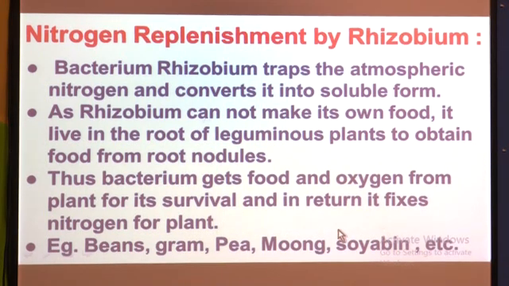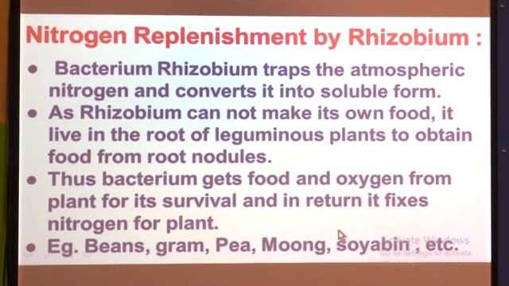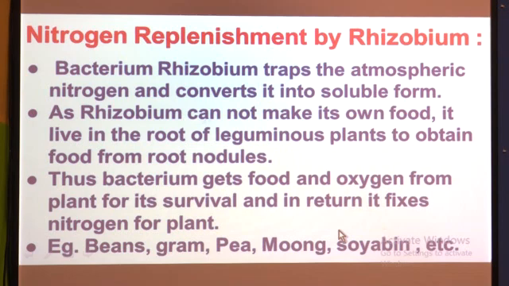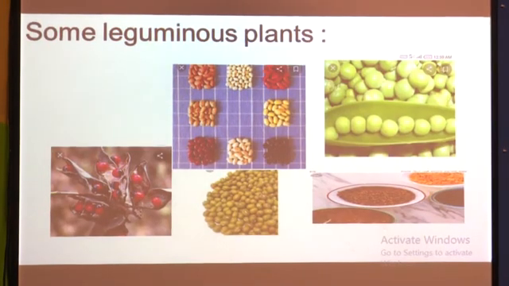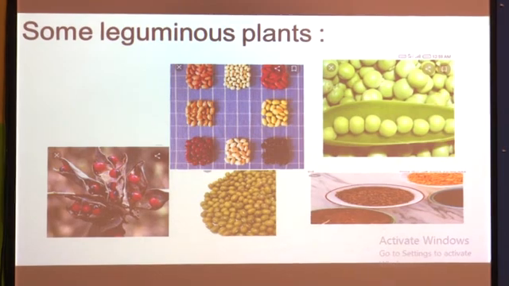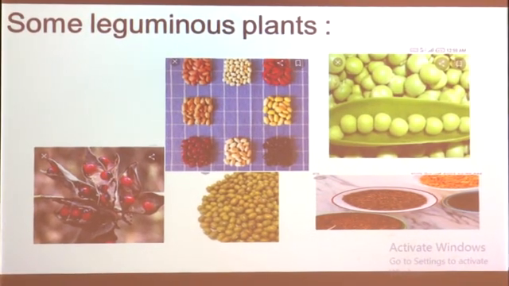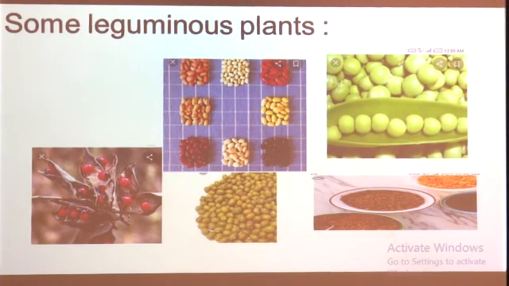Some examples of these leguminous plants: beans, gram, pea, moong, and soybean. These are all called leguminous plants. In their roots we can find this rhizobium bacteria and some types of nodules also. Have you seen the roots of the pea plant or peanut plant? You can observe these types of nodules in their roots. See, some pictures are there. These are different types of beans, and also a picture of pea.